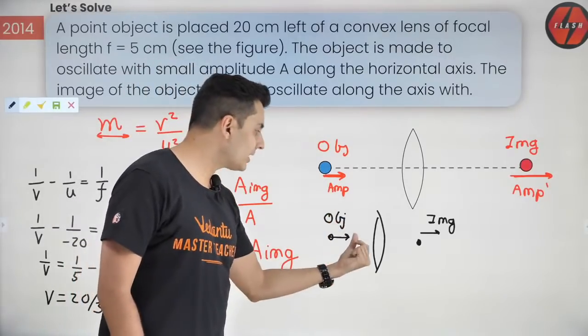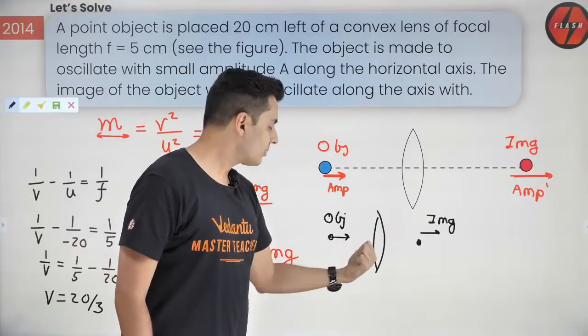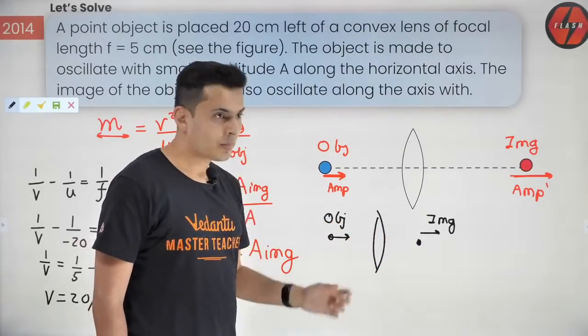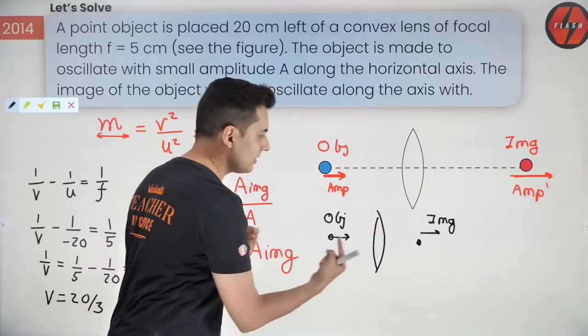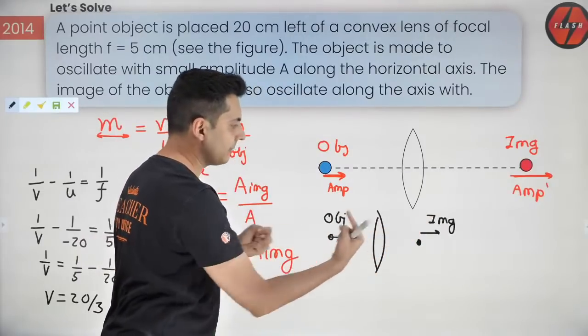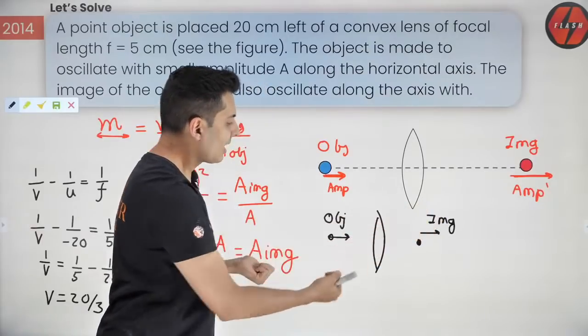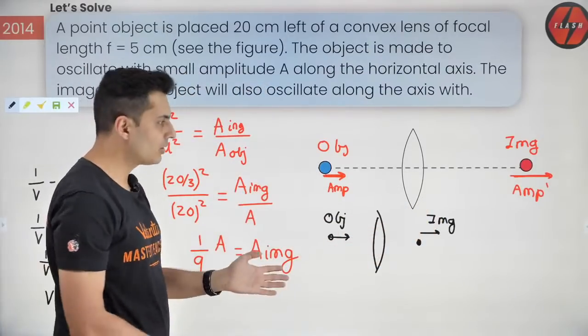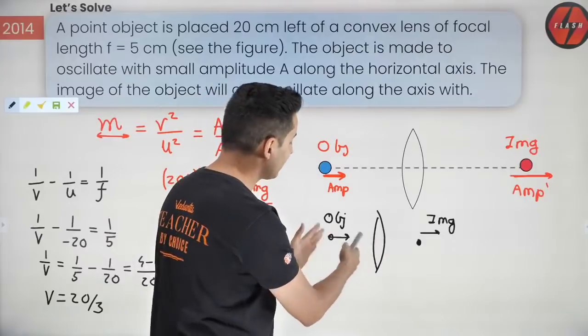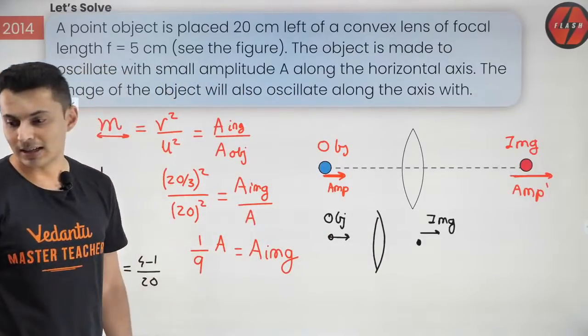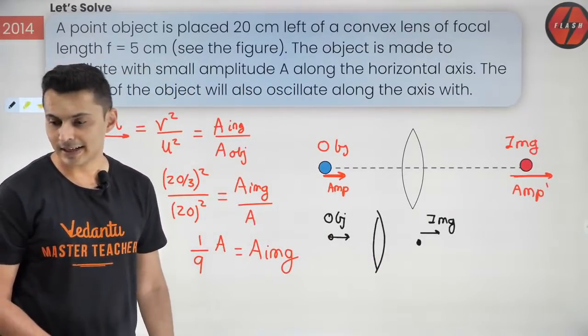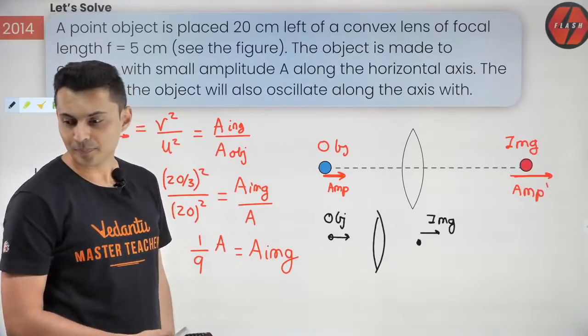So if the object moves this way, then the image should also move that way. So their phase is the same. But if the lens moves, then the phase will be opposite, because the lens is moving, the object is stationary. I hope that is clear. Okay, is that clear, everyone?